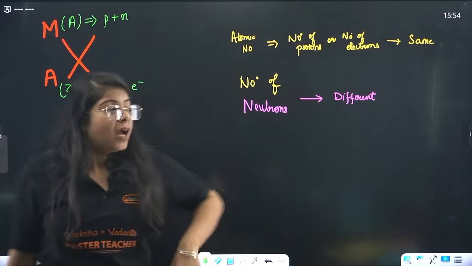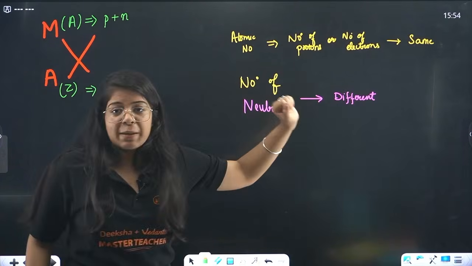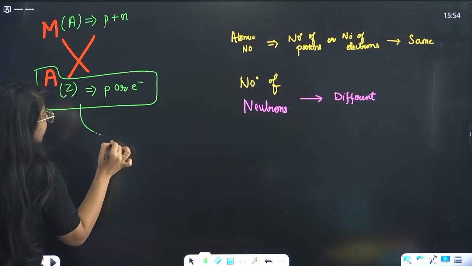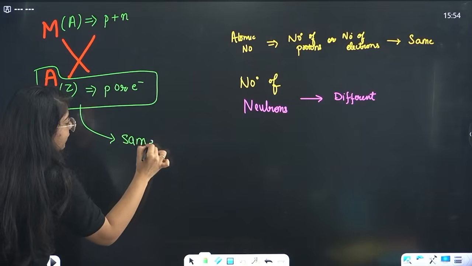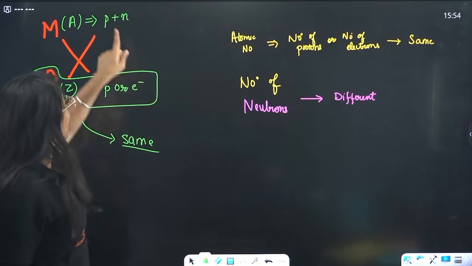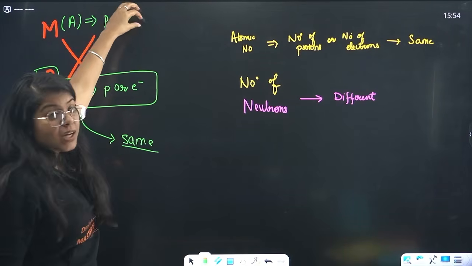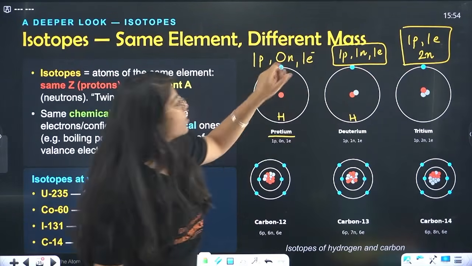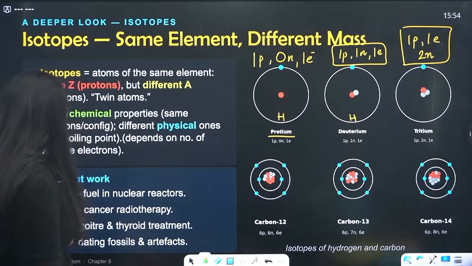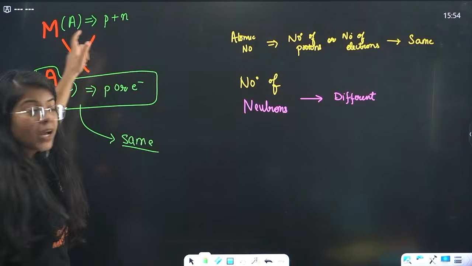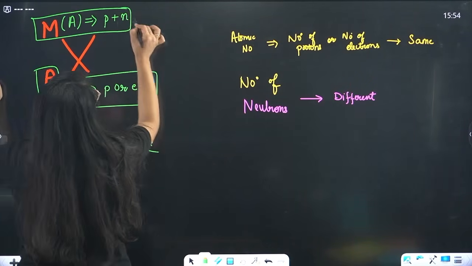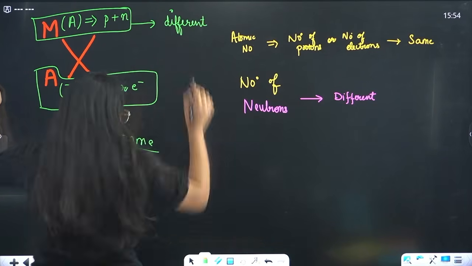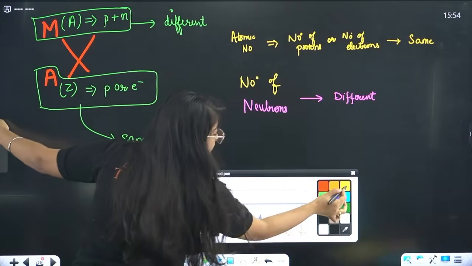Now you tell me, number of protons or number of electrons are same. So this will not impact. This thing, it will remain the same. But mass number, protons are same, neutrons are different. Here we have 0 neutron, 1 neutron, 2 neutrons. So if neutrons are changing, that means mass number is changing. So mass number will be different.